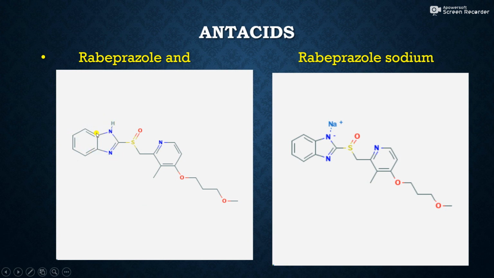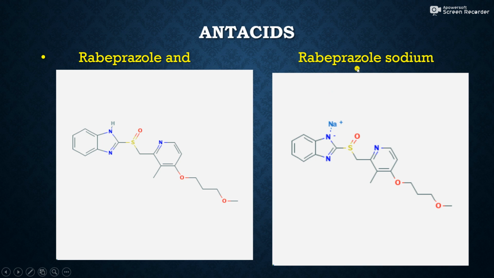So this is a hexagonal ring and a nitrogen atom in a pentagonal ring, and sulfur with a double bond oxygen. Again this group is attached to one pyridine-like structure. One methyl group is there, again there is one tail. So this whole structure is the structure of rabeprazole, and this rabeprazole is a very important antacid we always take along with different types of medicines, or when any person suffers from acidity, then we always take this rabeprazole.